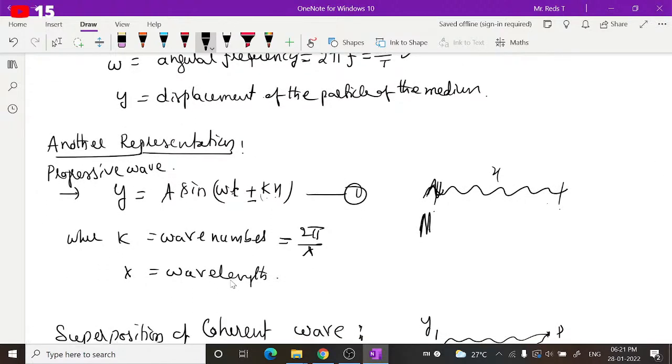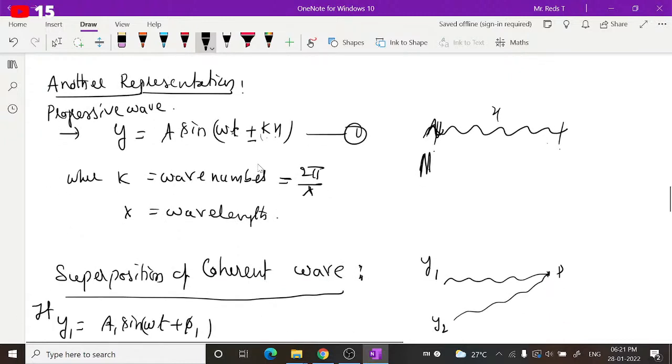Okay, and other terms have the same meaning. If the wave is propagating in the positive x direction, we have to write it as omega t minus kx. If it is moving in the negative x direction, we will take it as omega t plus kx. But we are not going into the details of those right now. As a brief idea, I am giving you these points.